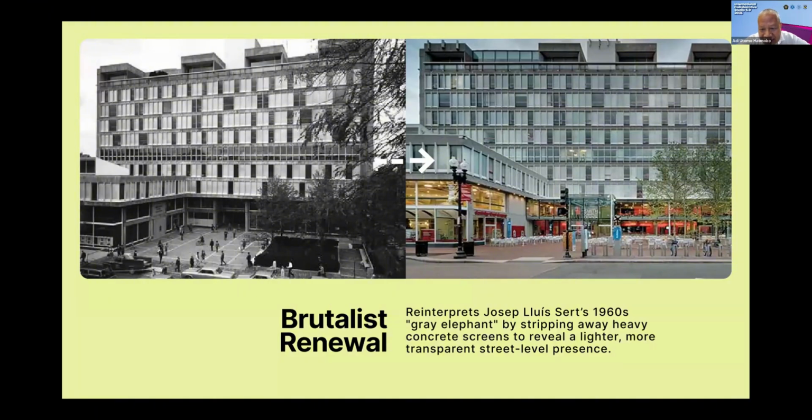But they stripped away heavy concrete screens to make a lighter, more transparent street level presence. Please look at the street level and please look at the upper level. At the upper level, we still have the feel of the Sert design, but at the street level, it is more lively, more living, more playful.